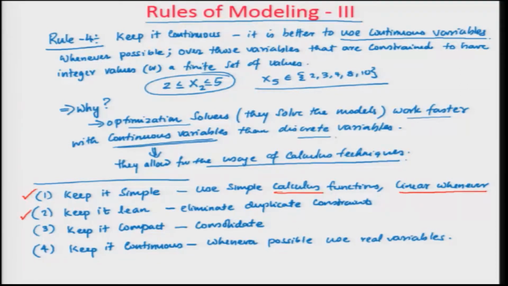Keep it lean means whenever you have duplicate constraints, remove them so that your optimization model is lean. Keep it compact means consolidate constraints: whenever you have additional constraints that you can write in one single sentence, consolidate them accordingly. And keep it continuous: whenever possible, instead of discrete values, use real values for the variables, because the major advantage is that it allows the usage of calculus techniques, which include gradient methods, and works faster.